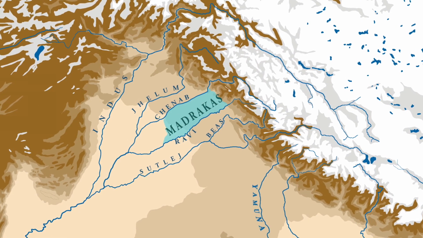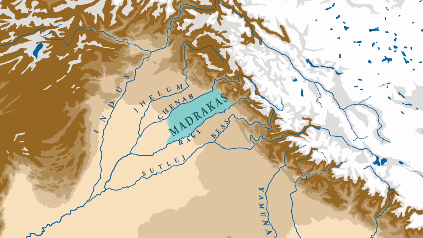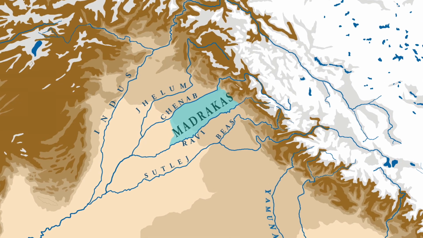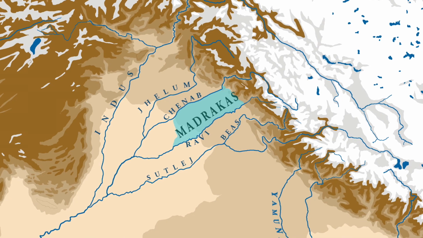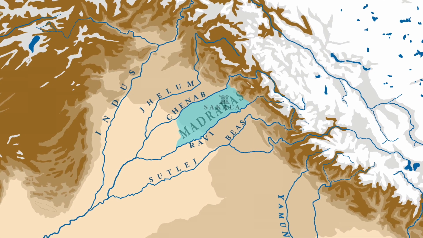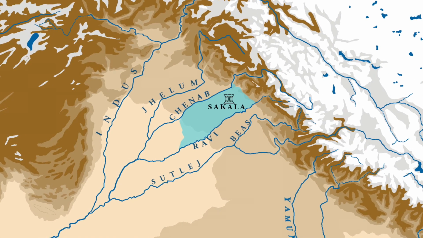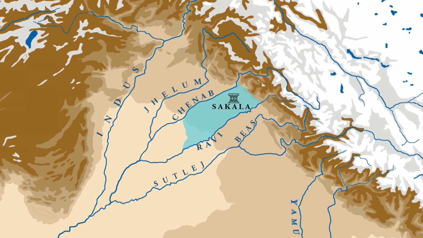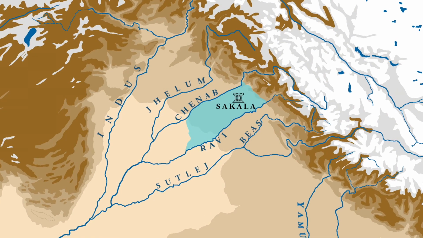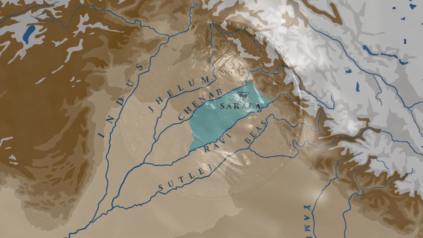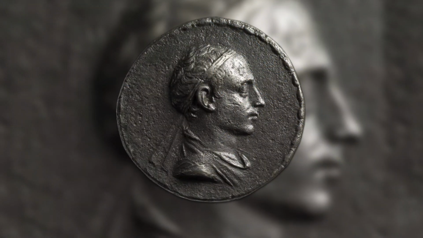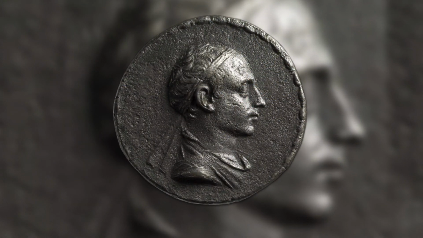The Madrakas are mentioned in the Mahabharata, and from other sources we learn that the Madrakas occupied the region between the river Ravi and Chenab. From these sources we learn that their capital was the city of Sakala. The city of Sakala was the same city which, during the period of the famous Indo-Greek king Menander, became an important center for Indo-Greek power.